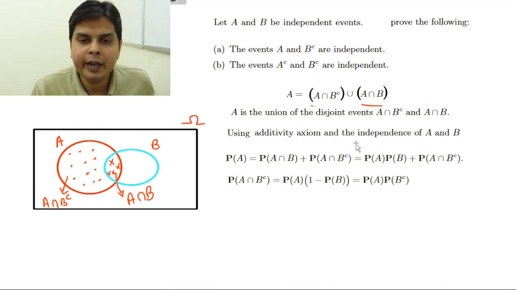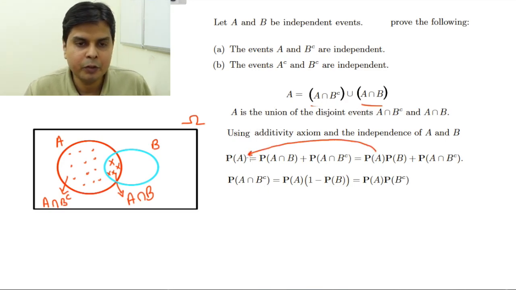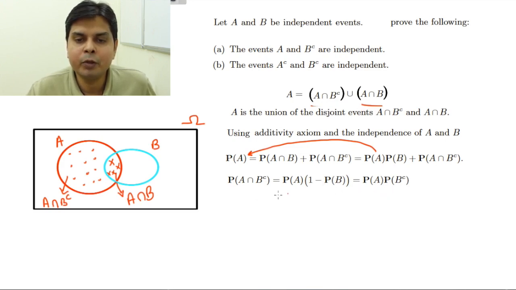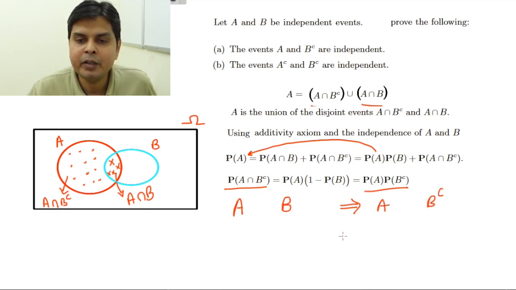Now using the additivity axiom and the independence of A and B, I can write the probability of A is equal to this plus this. A and B are independent, so it is probability of A into probability of B plus probability of A intersection B complement. So what is the probability of A intersection B complement? You take this term to this side, then you get P(A) into 1 minus P(B). What is 1 minus P(B)? That is the probability of B complement. So this is equal to this, and A and B complement are independent. So I have proved that if A and B are independent, this implies A and B complement are independent.